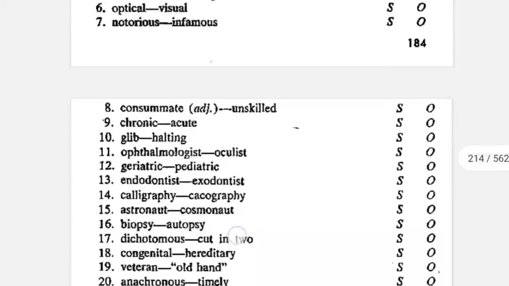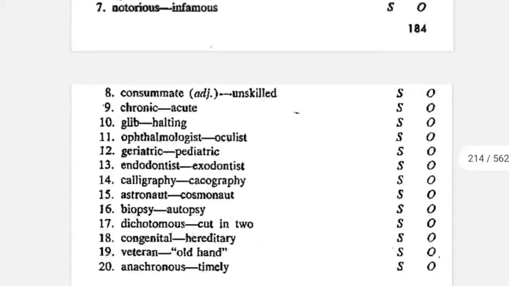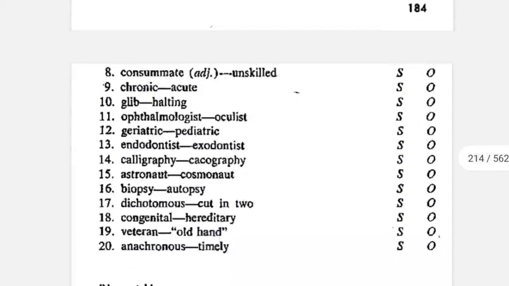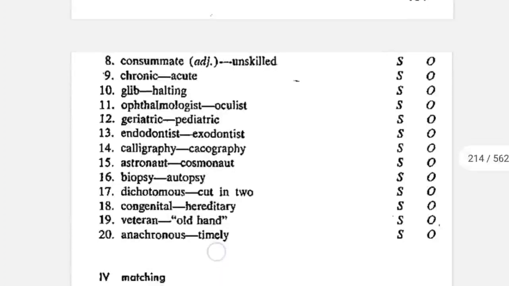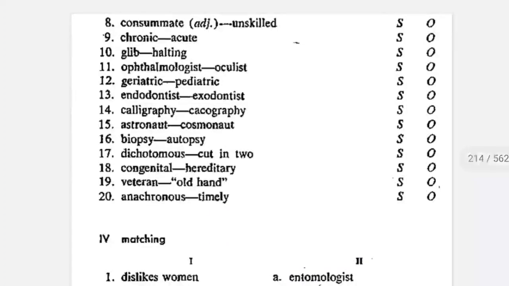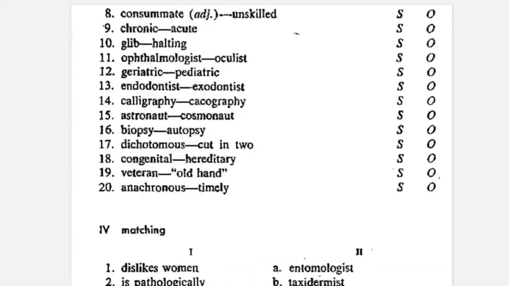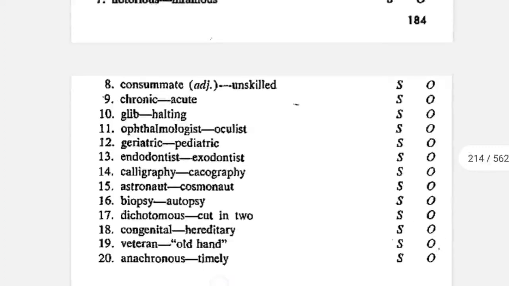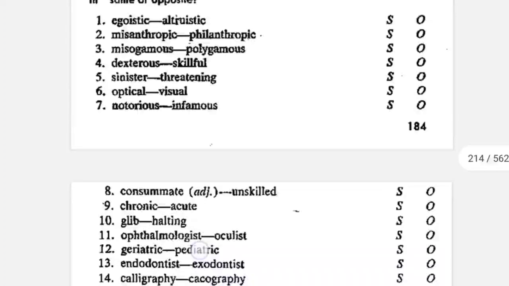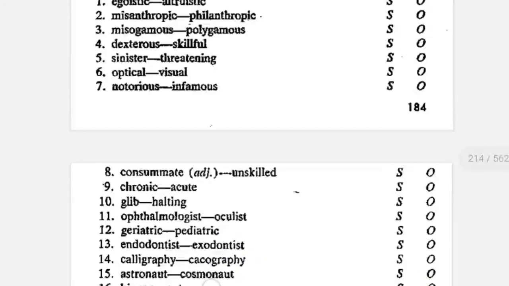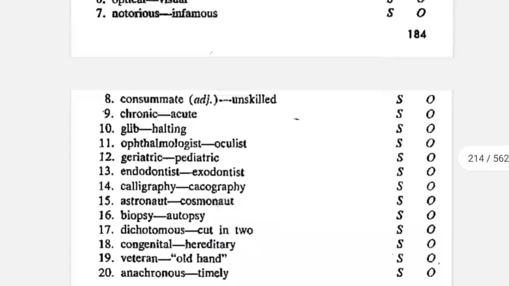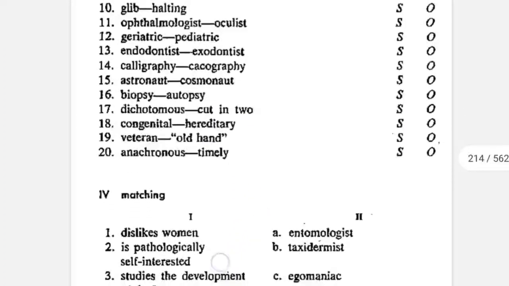Similarly, you will have to solve. Now, for example, 13th, endodontist is a gum specialist and exodontist is someone who is a specialist in tooth extraction. So, they are opposite. 19, veteran. Veteran is someone who has an old hand, or someone who is skillful. So, they are similar. Similarly, you will have to solve this exercise and then you can check your score and your answer. And you can also comment down in the comment section.